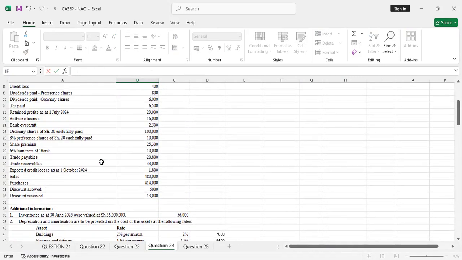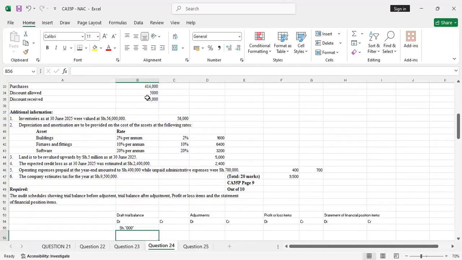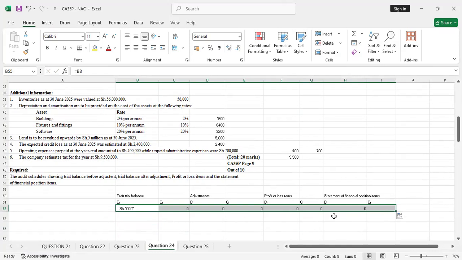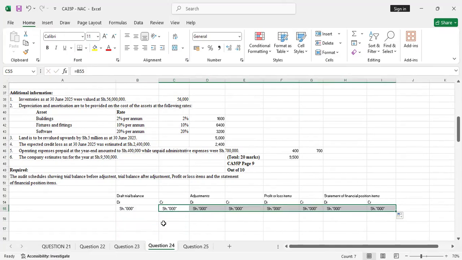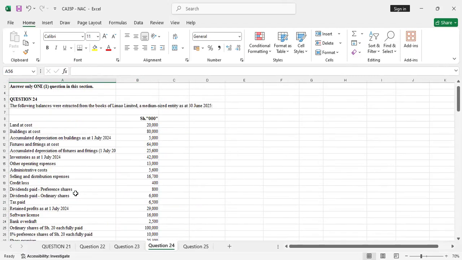So the shillings were not in thousands. Okay, so after that you drag, it will copy all the way. Sorry, let me undo that. Let me copy it here also. Now it will capture. That's okay. So we have a draft trial balance with the debit, credit side, adjustment, debit, credit side, profit or loss items, debit, credit, statement of financial position items, debit, credit. So what is remaining is what we are working with.